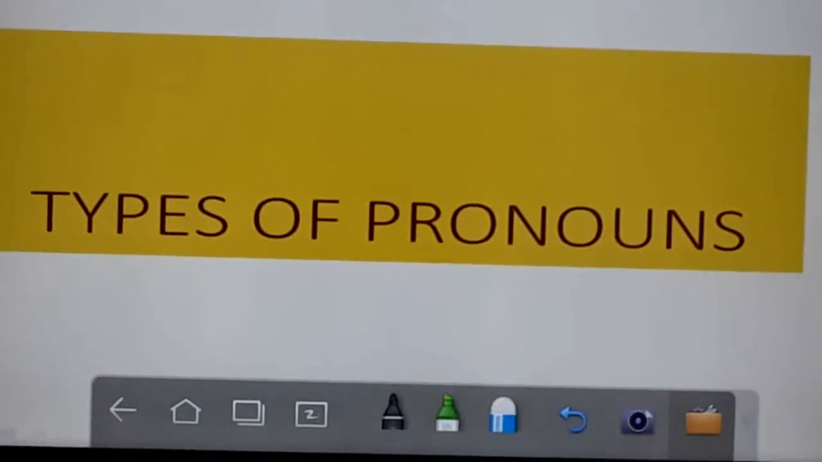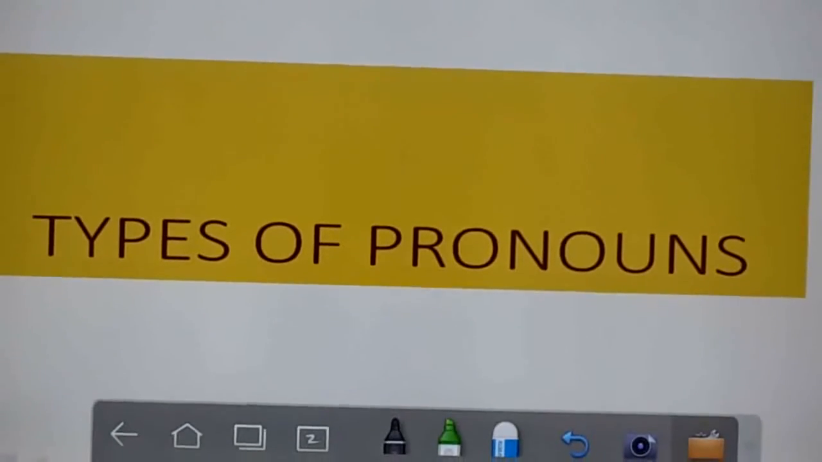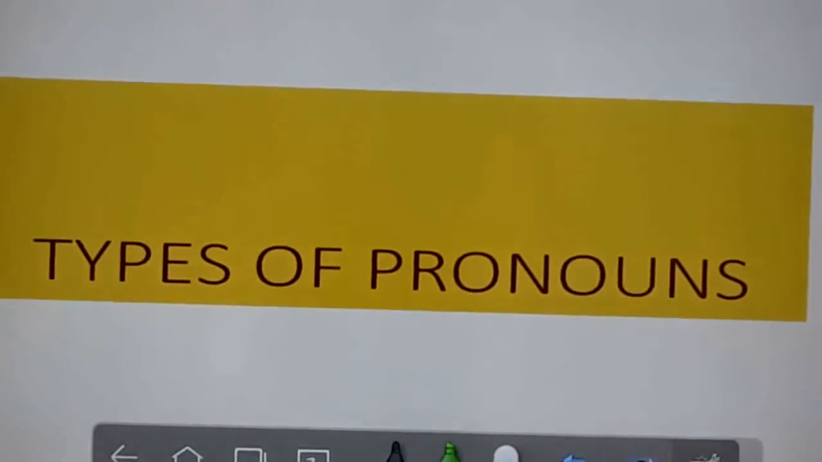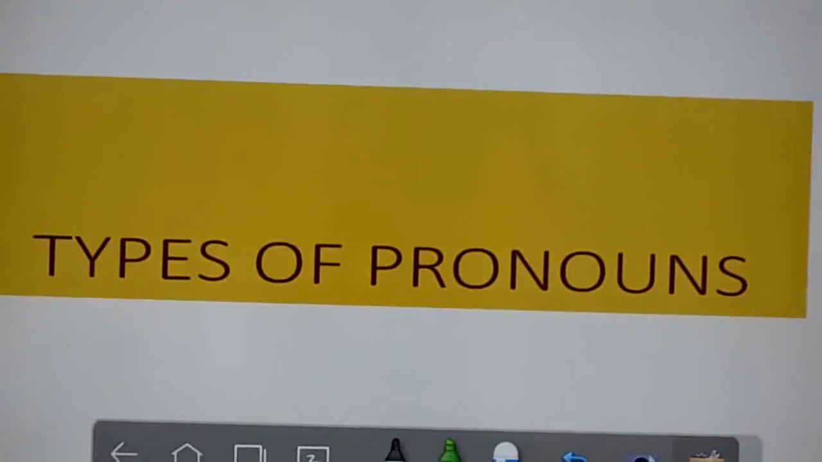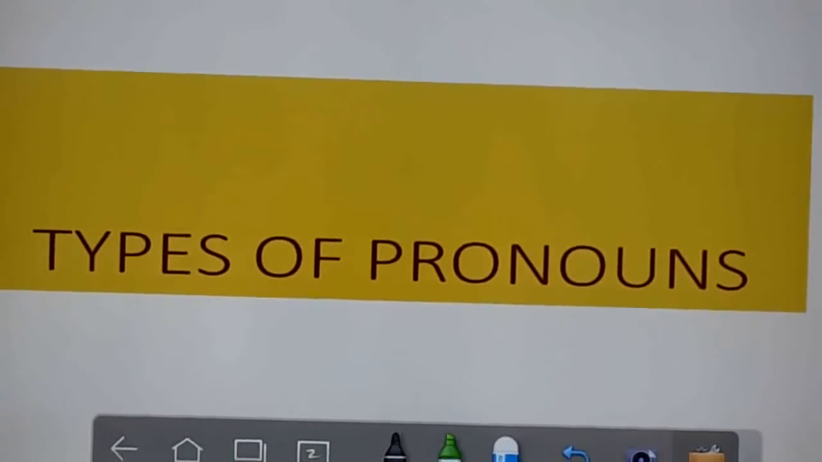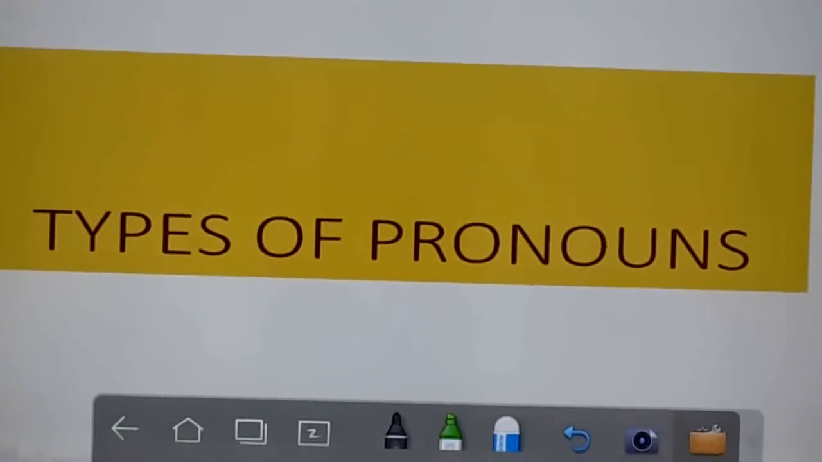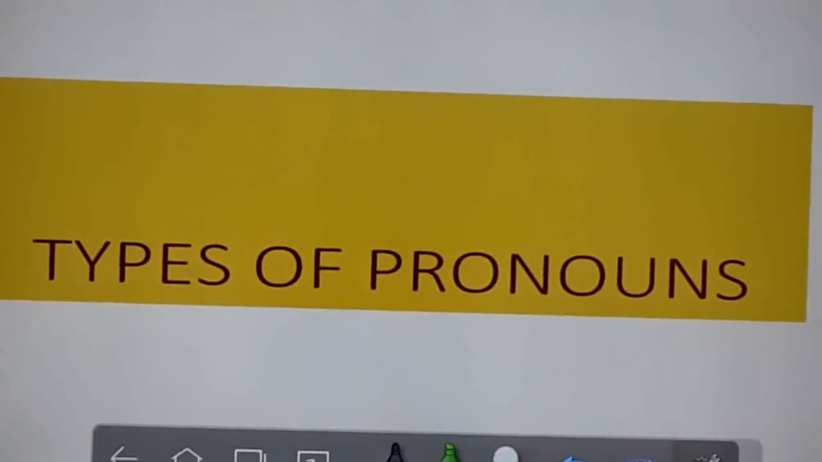For boys we use he, for girls we use she, for things and animals we use it, then for plural things we use they, we. So there are various kinds of pronouns. We can see the types of pronouns now.